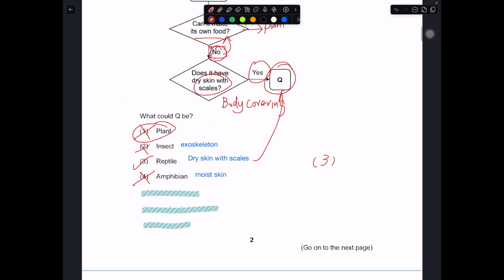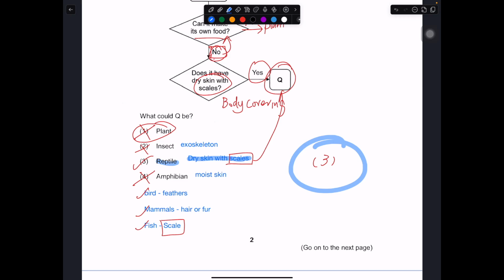So what are the other 3 groups of animal? What are their body coverings? Just a quick revision. Birds, feather. Mammals, hair or fur. Fish, scale. Notice reptile is dry skin with scale, fish is scale. So there's a difference between the body covering of a fish and a reptile. Just be careful about this. So the answer over here is 3.